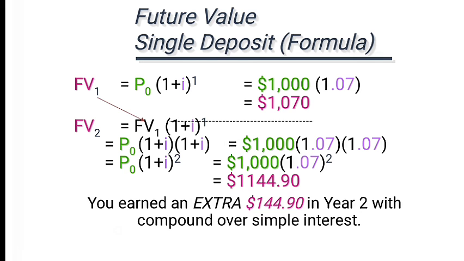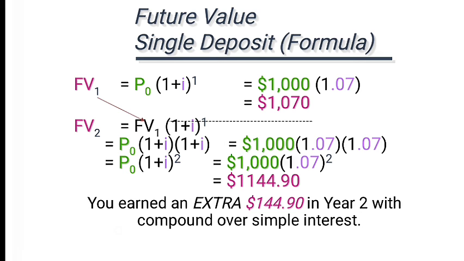Let's have a look at that example, that numerical which you are solving. Future value for 1 year: the principal amount, that was $1,000, multiplied by 1.07. Again, 7% was the interest. 7 divided by 100, you get 0.07, and then adding 1 gives 1.07, raised to power 1 for the first year.